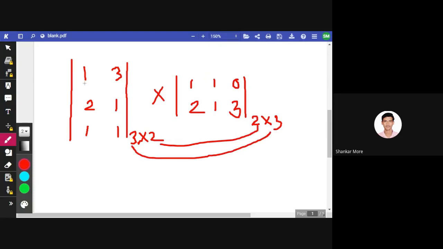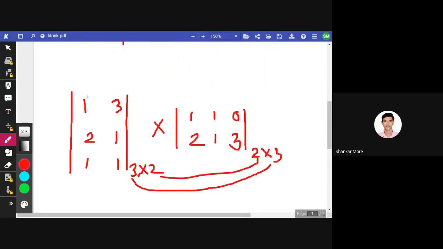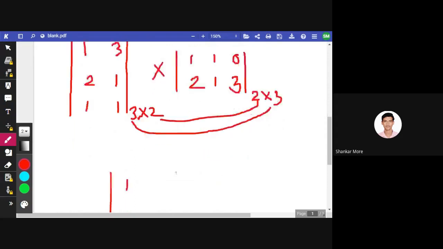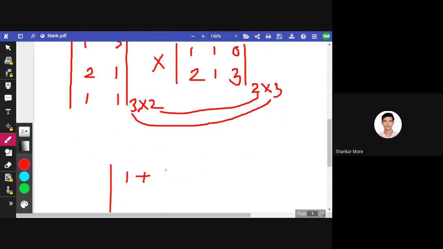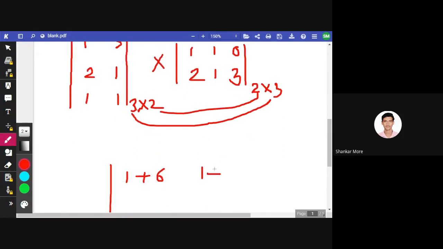Now go for the first row first column. See, I'll write my results here. First row first column: 1 multiplied by 1 is 1, 3 multiplied by 2 is 6. I got the element for first row first column. Now first row second column: 1 multiplied by 1 is 1, 3 multiplied by 1 is 3. This is the element for first row second column.